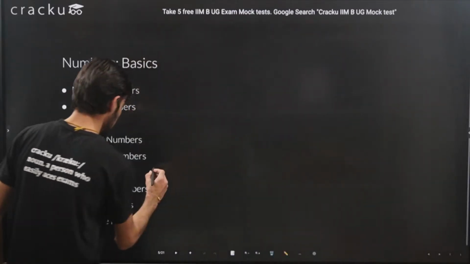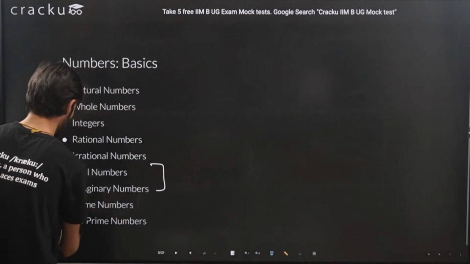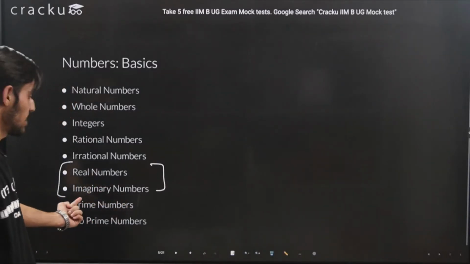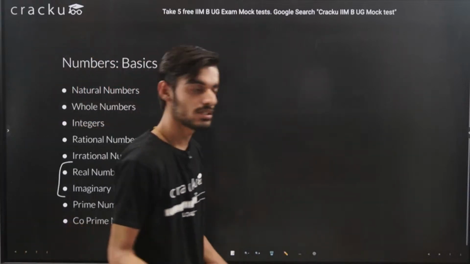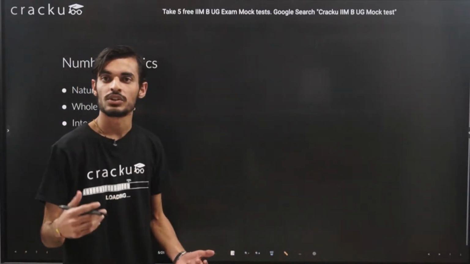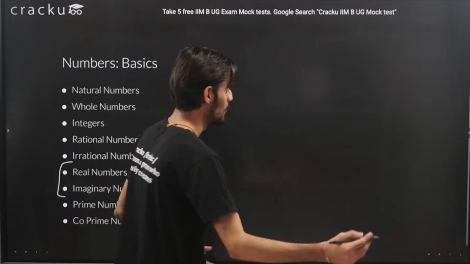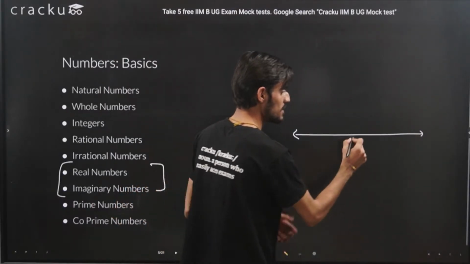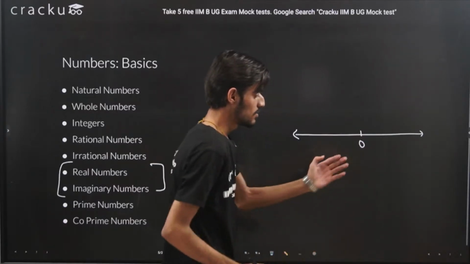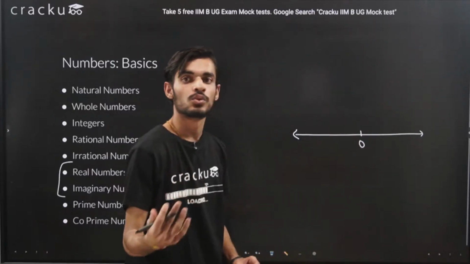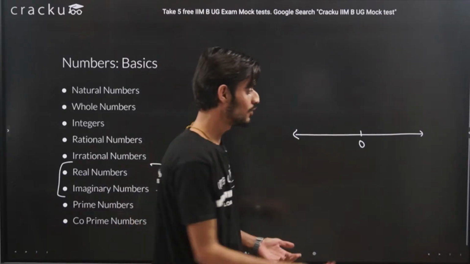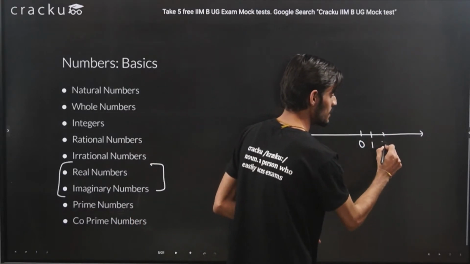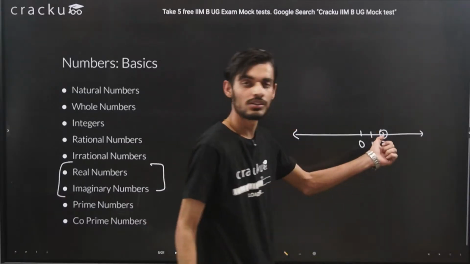So the two broad categories under which we can divide numbers are real numbers and imaginary numbers. So what are real numbers? Any number which you can represent on the number line will be a real number. For example, let's say this is the number line. This is the origin, that is 0. So if I say any number, let's say 2, 5, whatever number I say, you will be able to represent it on this number line. If I say 2, then this is 1, this is 2, so you are able to identify the number on the number line.